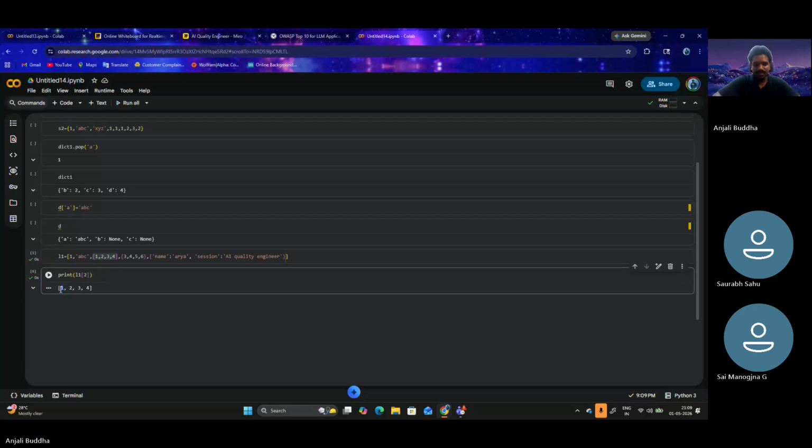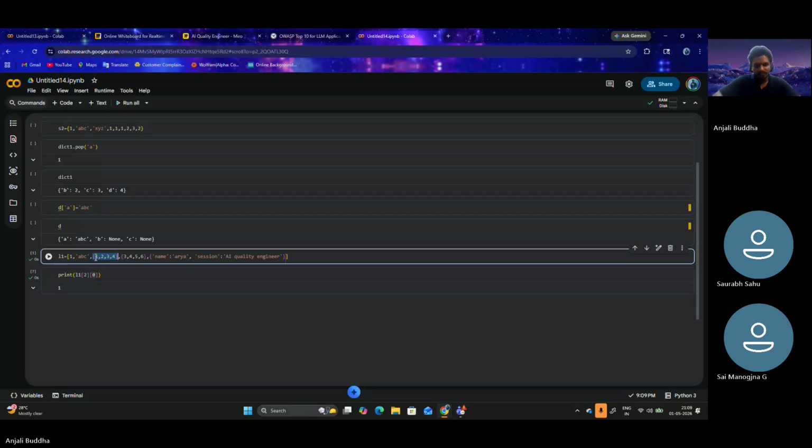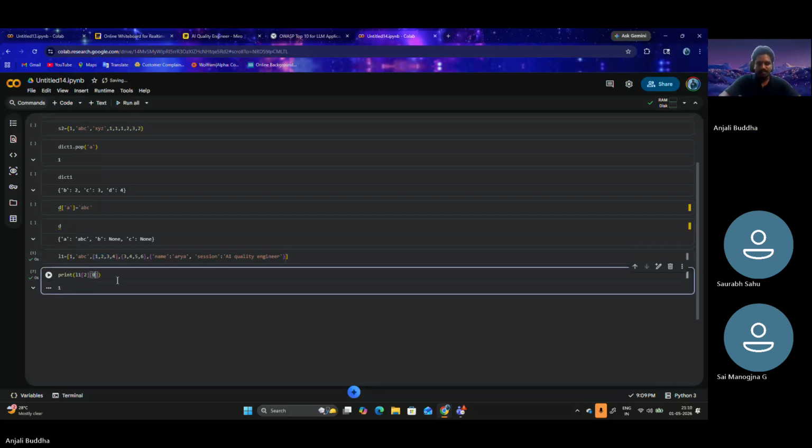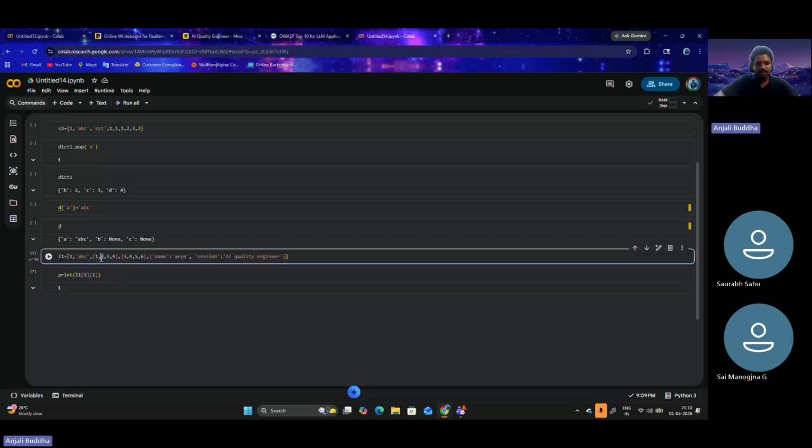Then you do another square bracket and put 0. So if I take 1 here, in the first index, that is the second element, it is 2. So now it should print 2.